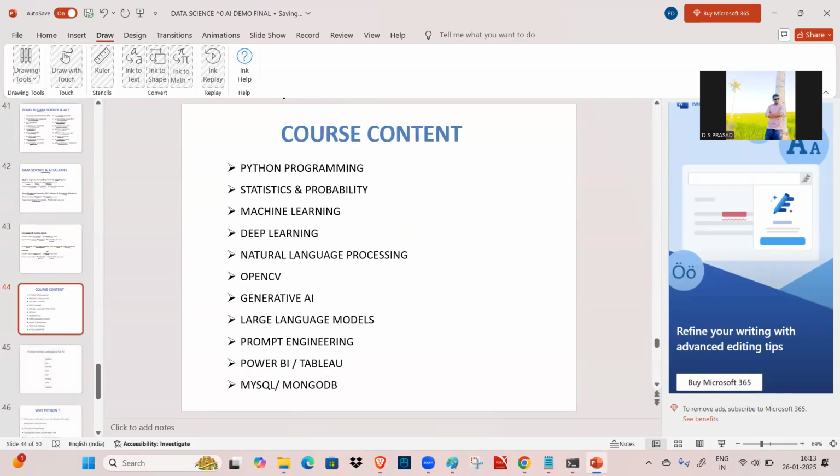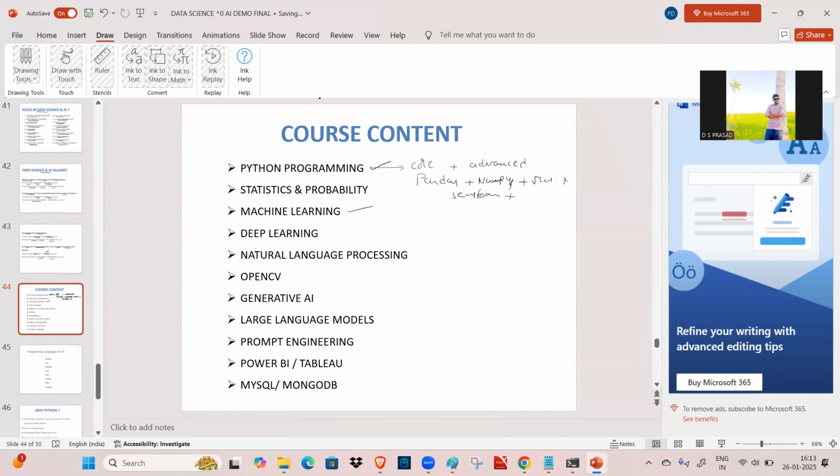When it comes to the course content, what are the topics that we are going to discuss? Python programming: core plus advanced, and also pandas plus NumPy, Matplotlib, Seaborn, so different types of packages.